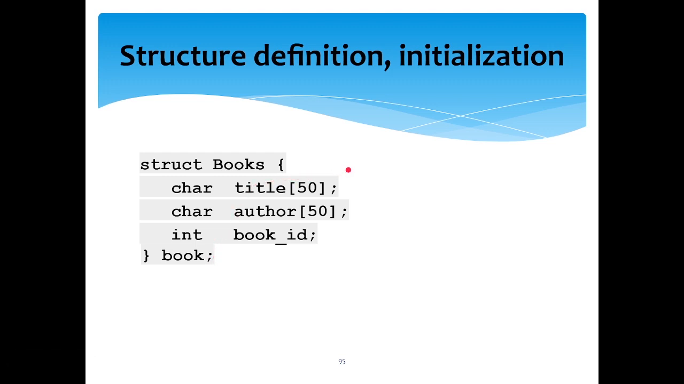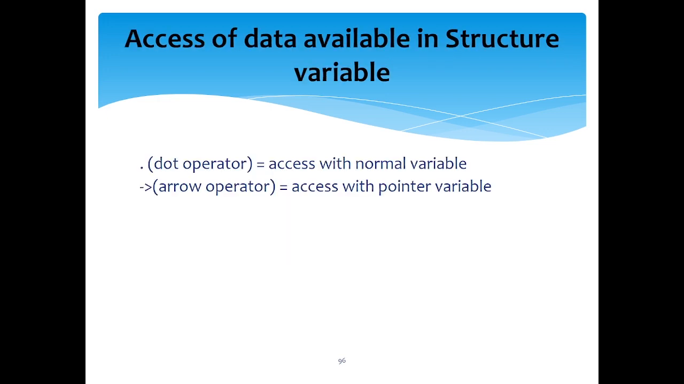So what is this dot? Dot is an operator with which you can access the data members of a structure. If you want to access author, then you can write book dot author. If you want to access book ID, then you can write book dot book ID. So book is a simple variable with which you can access the data members inside the structure.